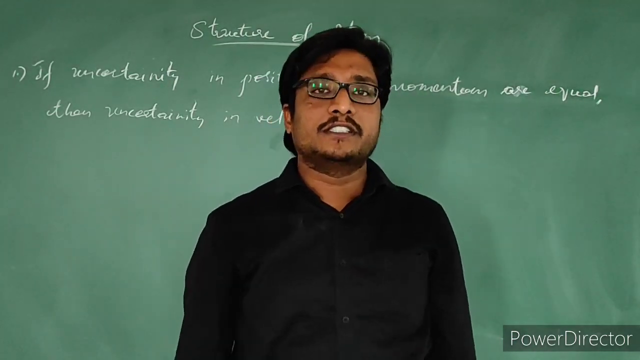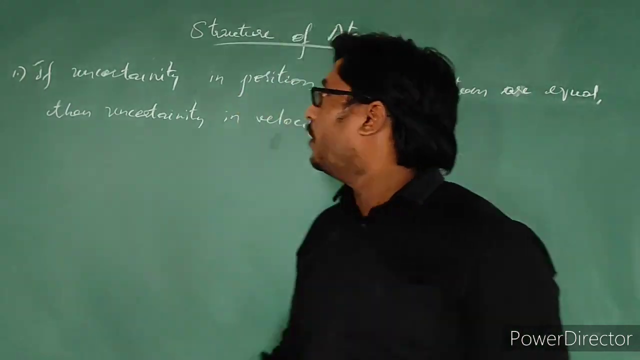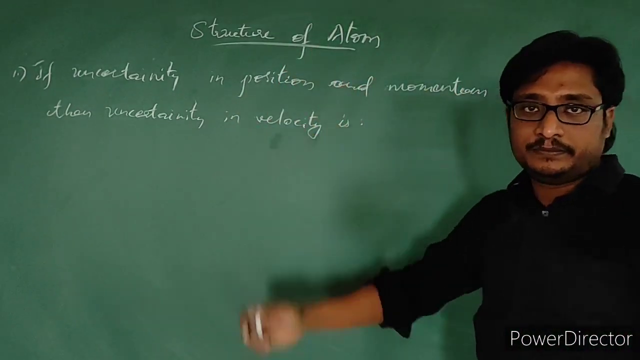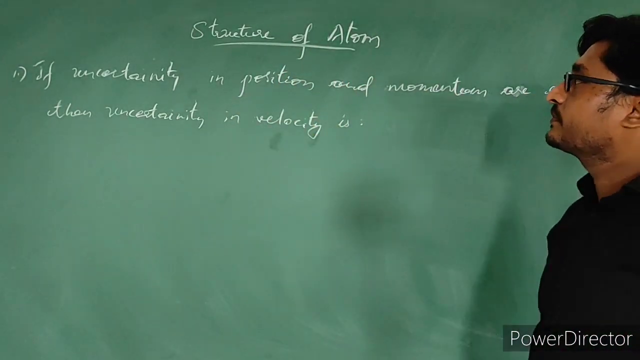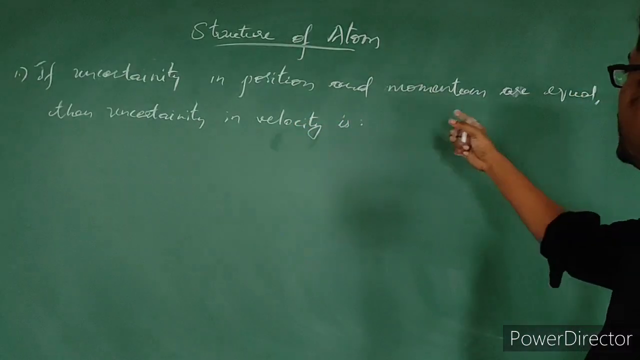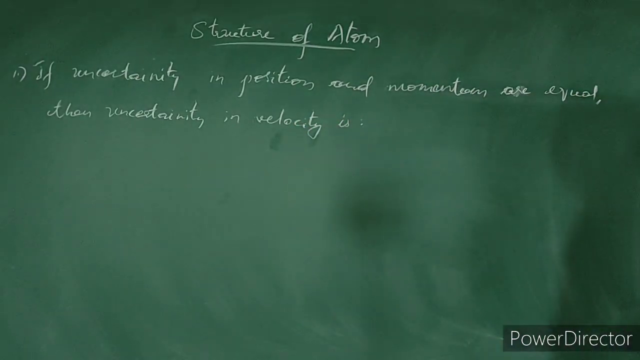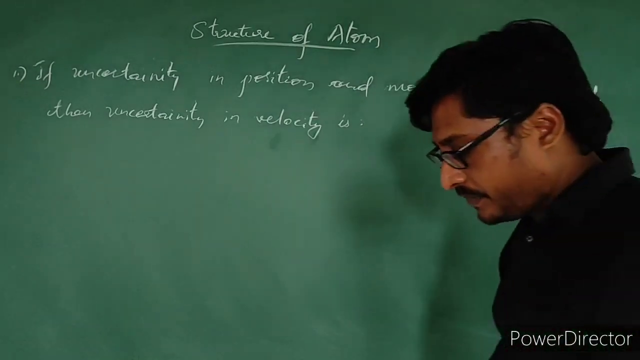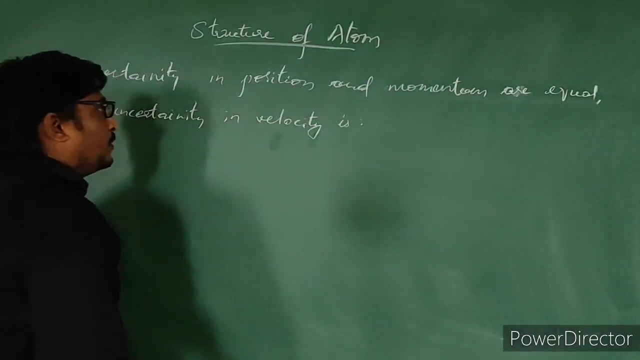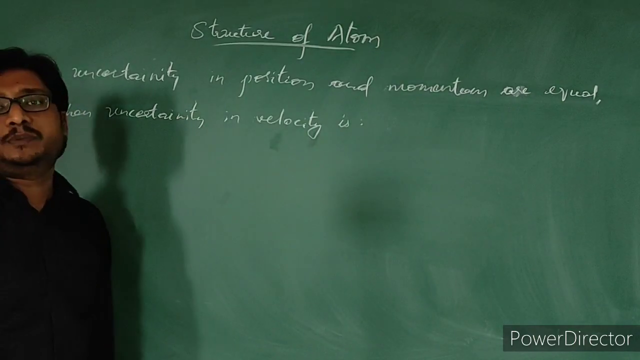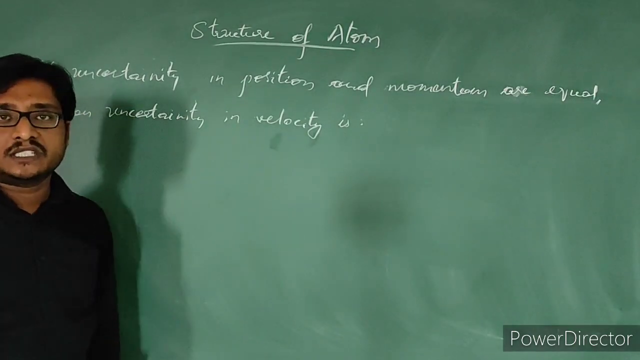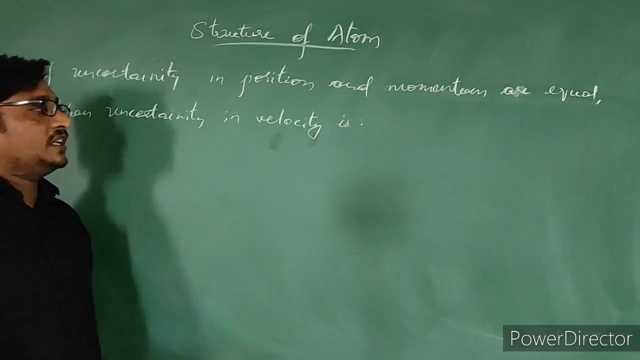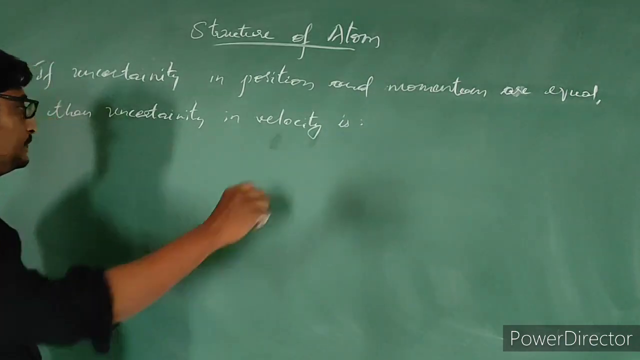Today we are going to discuss objective questions on structure of atom. The first question: if uncertainty in position and momentum are equal, then uncertainty in velocity is? Okay, this is the question. So you know about Heisenberg's uncertainty principle. By using that Heisenberg's uncertainty equation, we can solve this question easily.